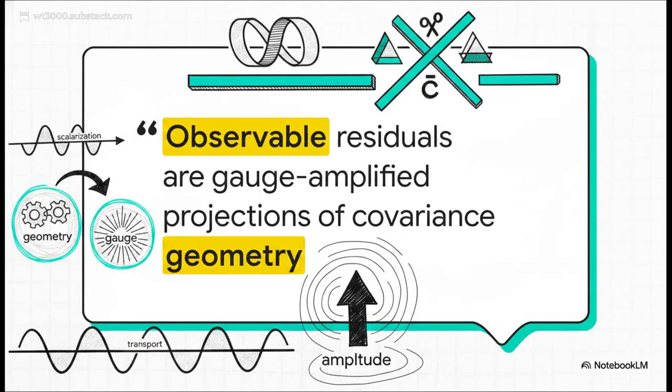Because this quote right here just perfectly compresses the entire program's findings into one mathematically coherent, incredibly satisfying resolution. We debated the initial assumptions, we threw out the scalarization of covariance, we forced a strict mathematical separation of gauge and geometry, and we arrived right here. Observable residuals are gauge-amplified projections of covariance geometry transported by stable rotational dynamics. The transport was perfectly stable all along, only the observable amplitude was being inflated by the gauge.